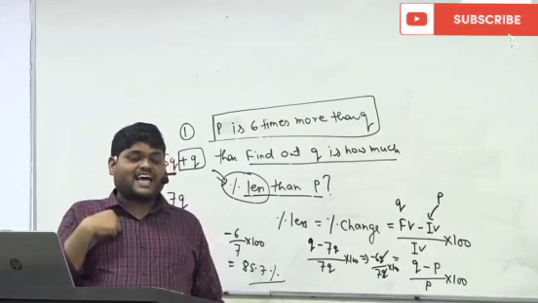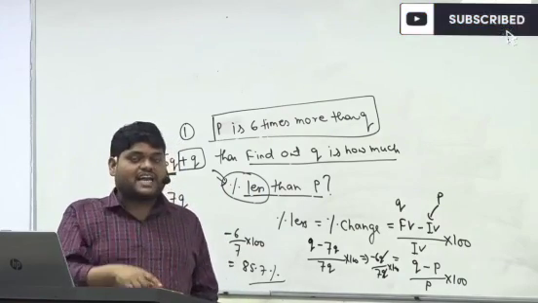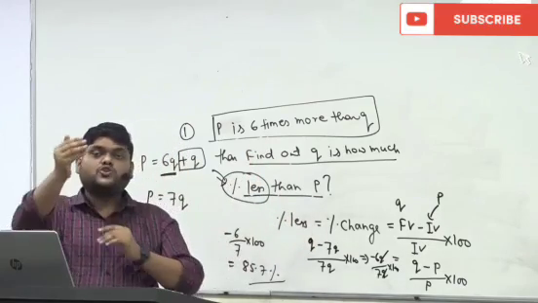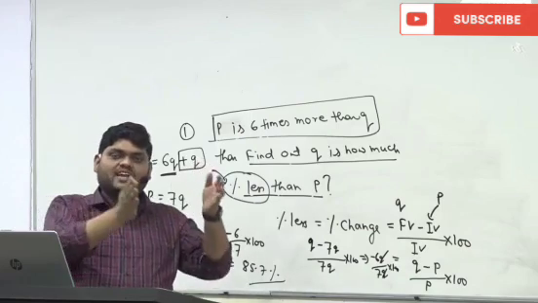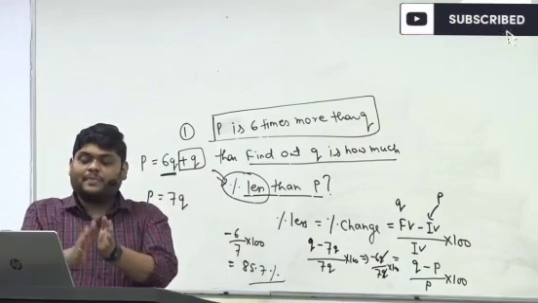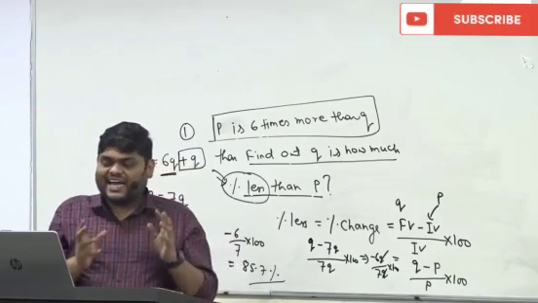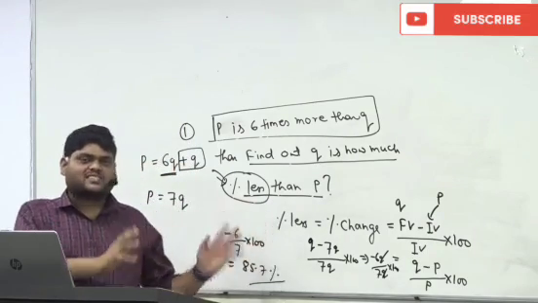Because my salary is 6 times more than your salary. 6 times means 6 lakh more than yours, so your salary was 1 lakh, so I will add 6 lakh to 1 lakh, that means my salary becomes 7 lakh. And this is what I was explaining for the last 10 minutes.